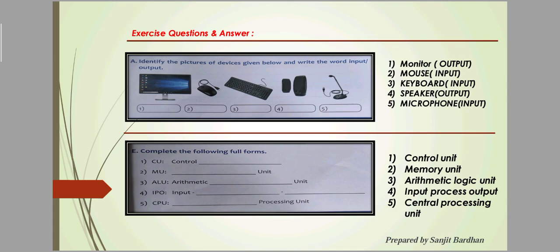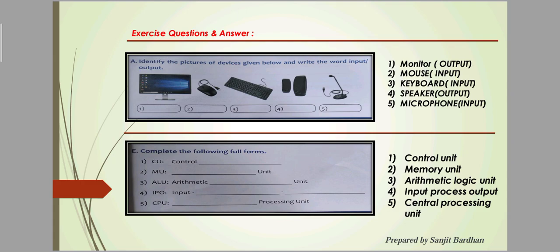Number 5 is microphone. Microphone is also an input device. We can input our voice into the computer using a microphone. Okay, this is the first question, A. Question A complete.